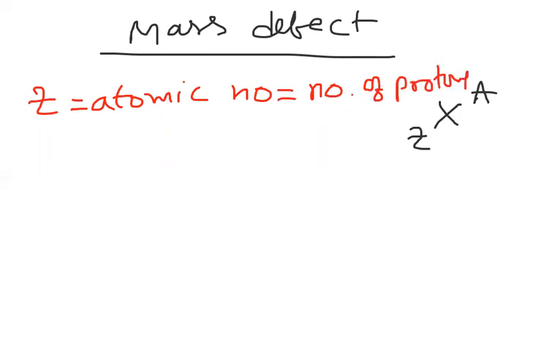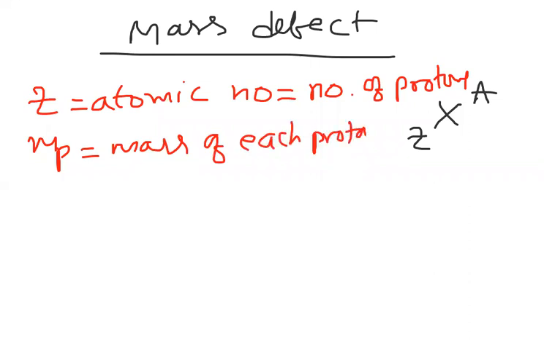Number of protons. So M suffix P is the mass of each proton. Okay, beta, now here, what is the total mass of protons in the nucleus? Z is the number of protons, MP is the mass of each proton. Now Z into MP will give us what? If you multiply the number of protons into the mass of each proton, it means the total protons mass in the nucleus.